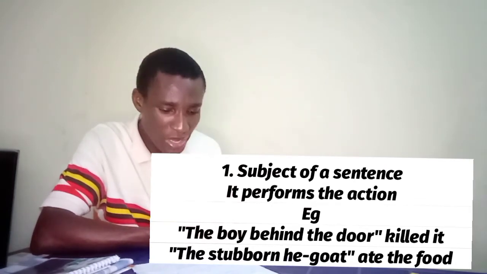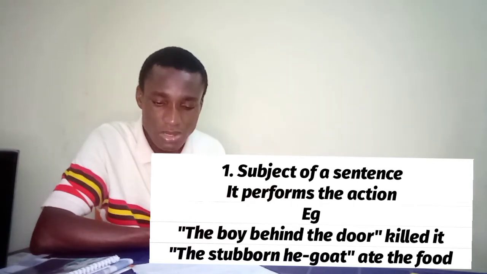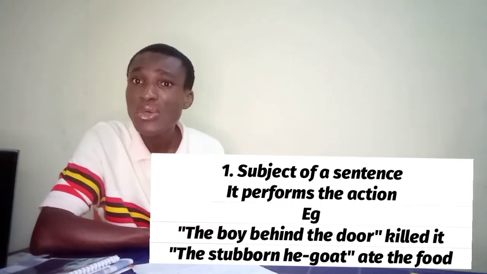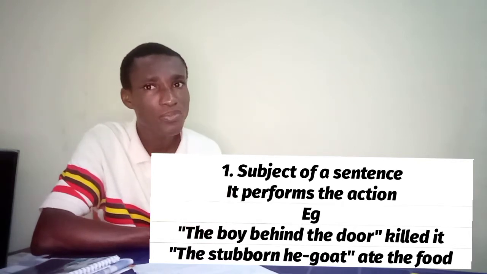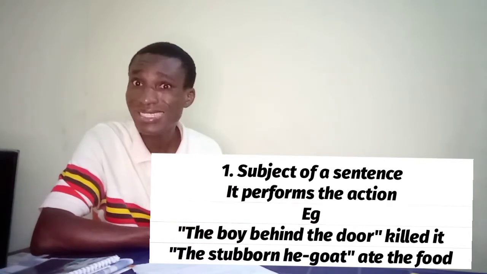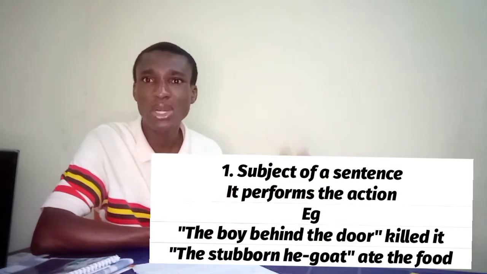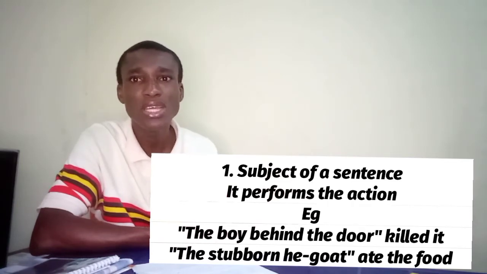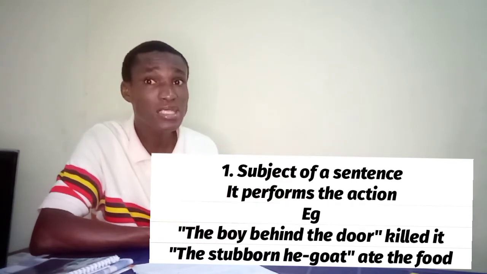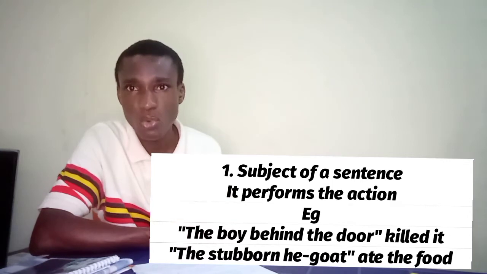I have another example here: the stubborn he-goat ate the food. The stubborn he-goat is the what? It is a noun phrase, because it cannot function alone, it cannot stand alone, it does not have a finite verb. So we say that stubborn he-goat. What did it do? It ate the food.